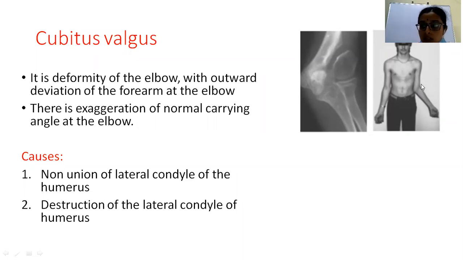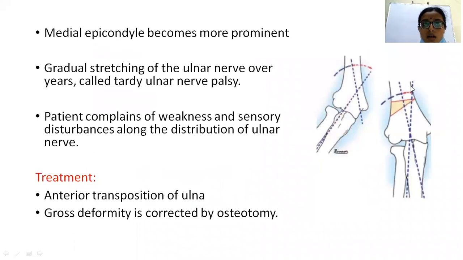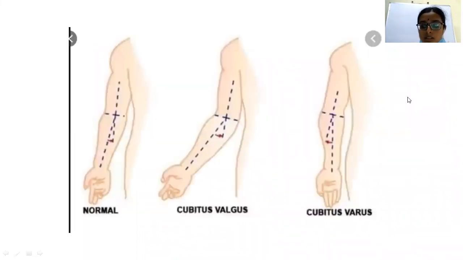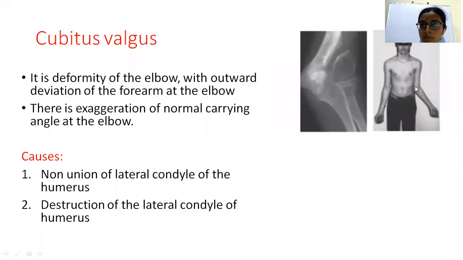They lead to cubitus valgus deformities. In such conditions, you have seen here that the medial epicondyle is more prominent. Here you can see some non-union of the lateral condyle of the humerus, which led to the cubitus valgus